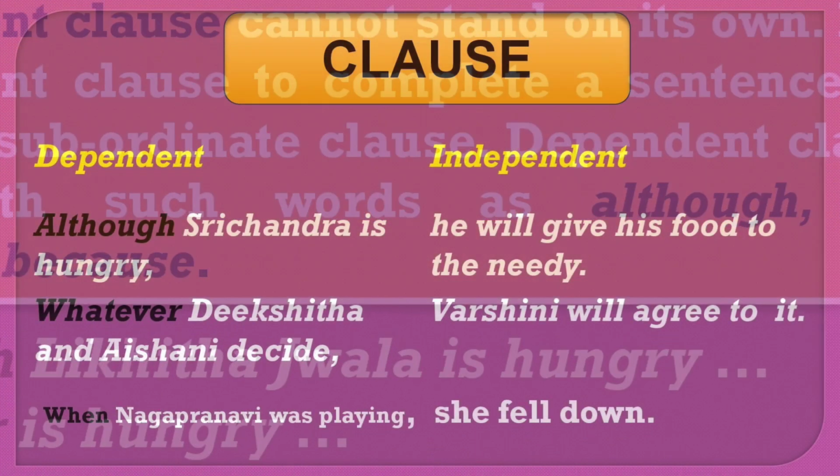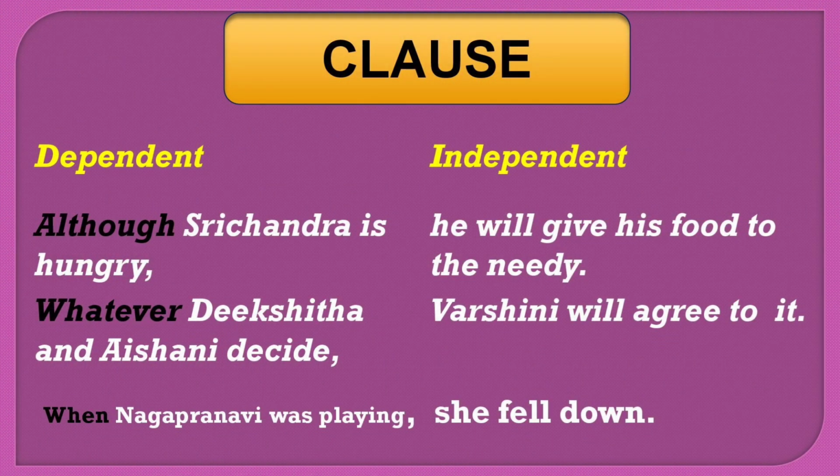Let us see some other examples. Although Sri Chandra is hungry, he will give his food to the needy. In this example, although Sri Chandra is hungry is a dependent clause. He will give his food to the needy. It gives full meaning, so it is called an independent clause.